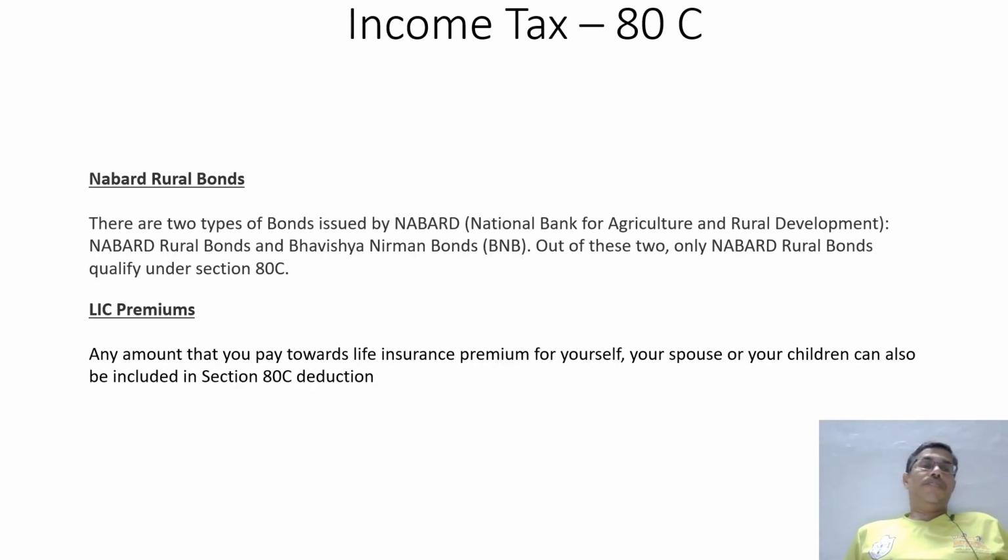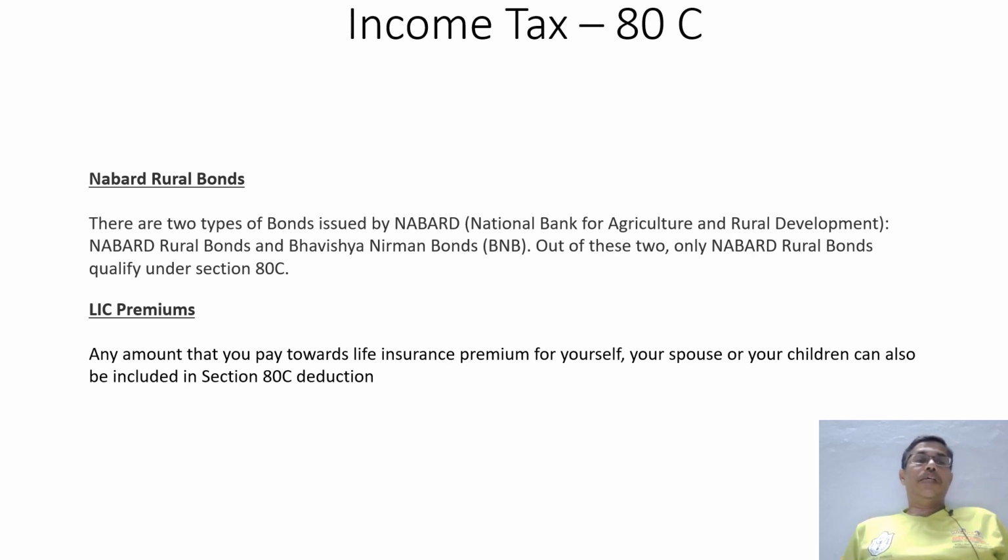Next, we saw on the earlier slide NABARD rural bonds. It is classified into two categories: National Rural Bond and Bhavishya Nirman Bonds. Only the NABARD rural bond is eligible to claim 80C.